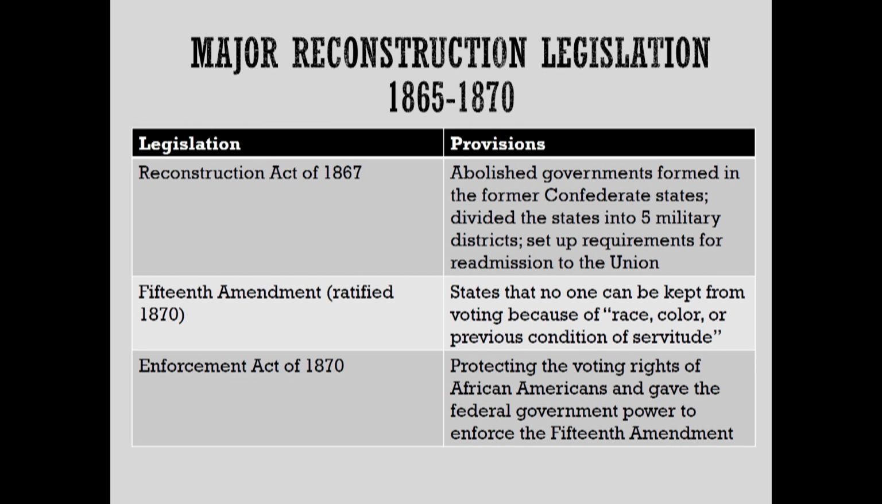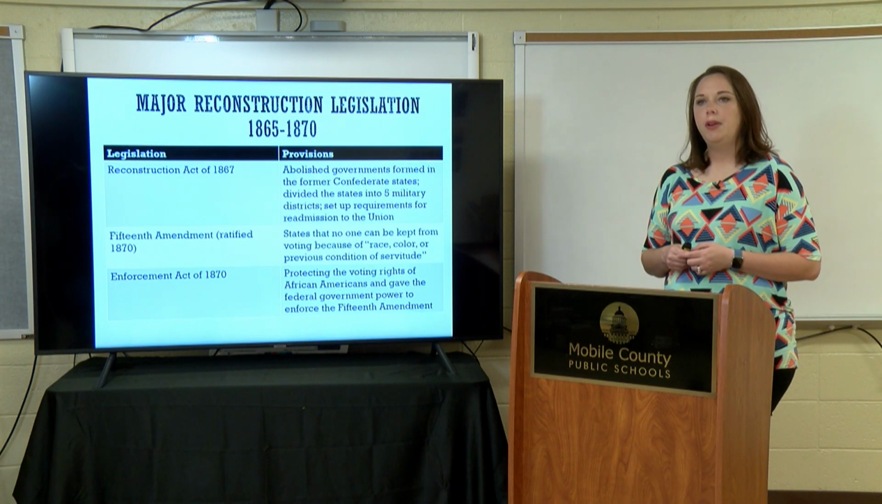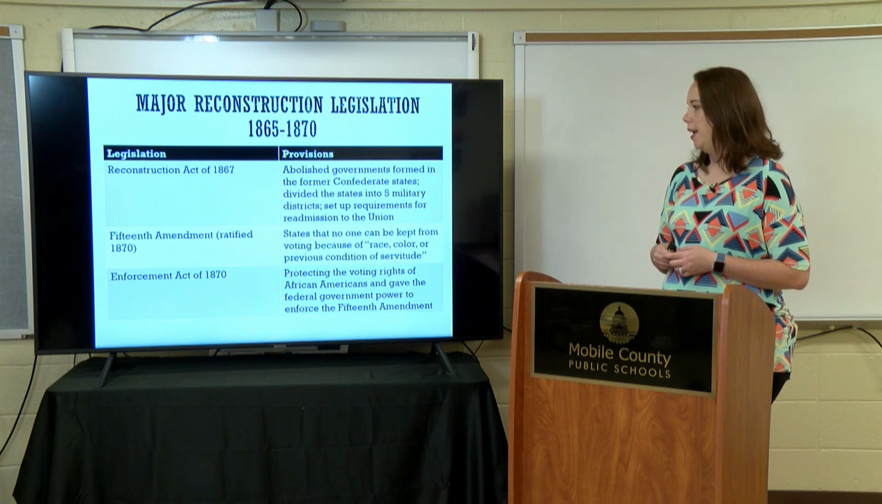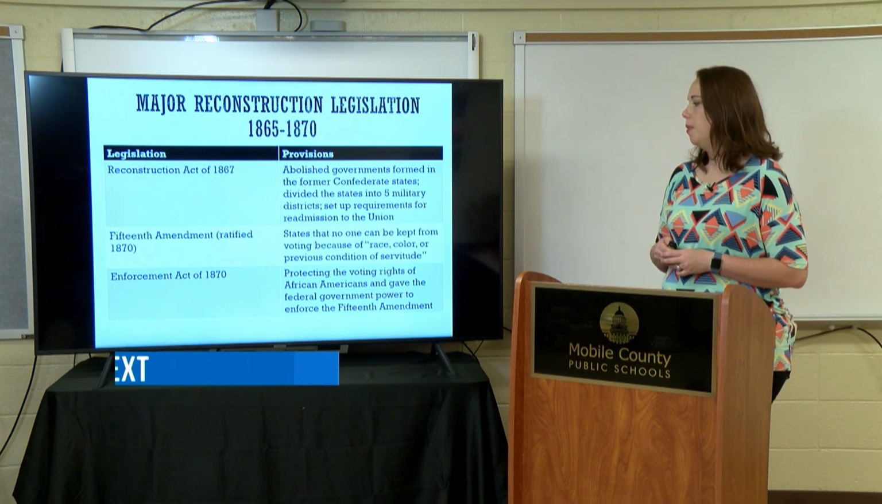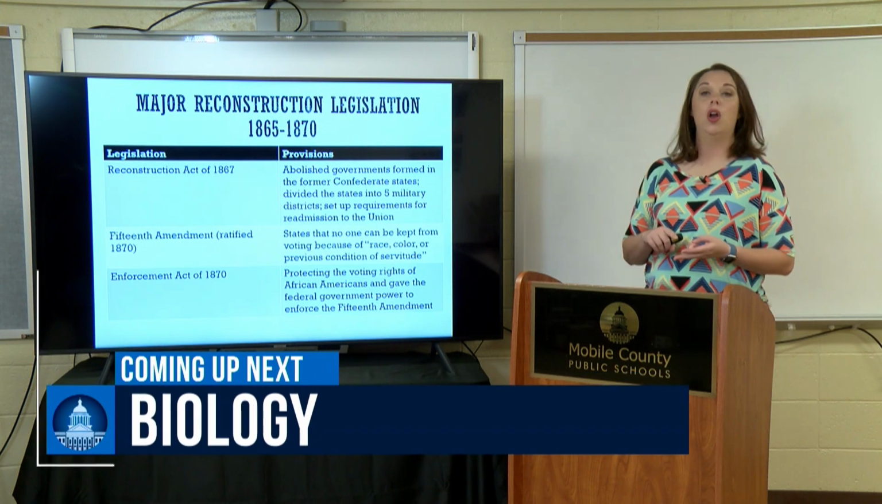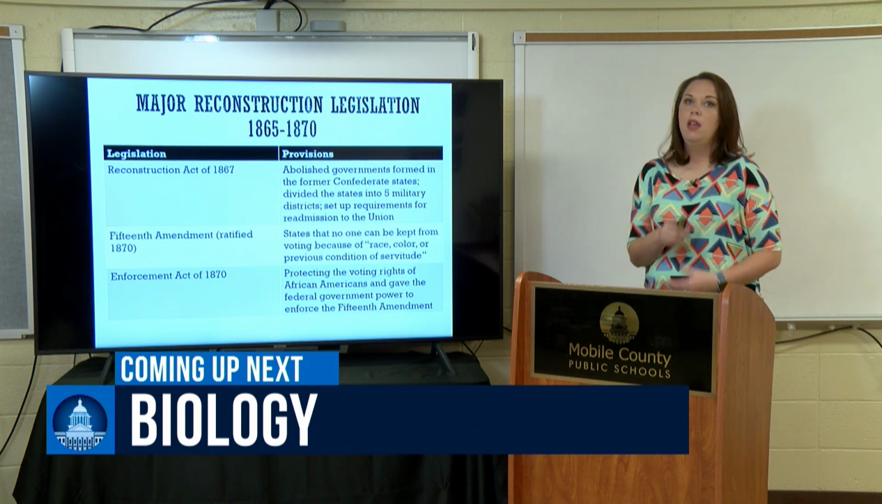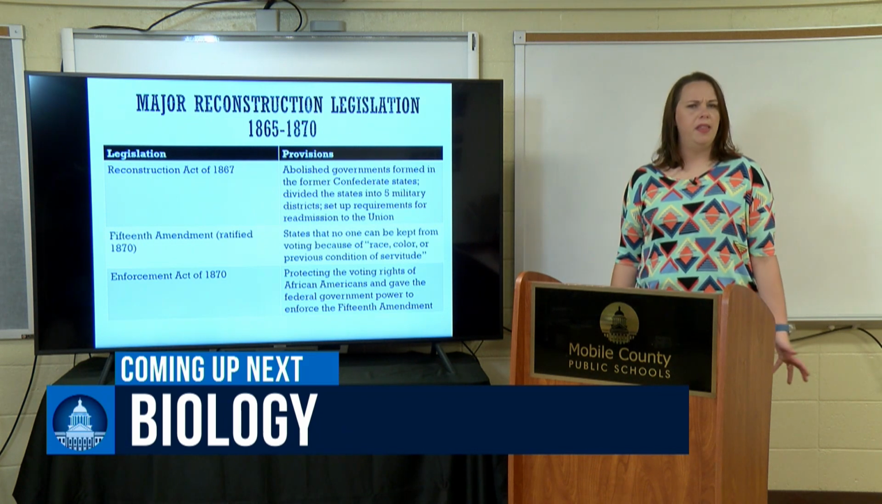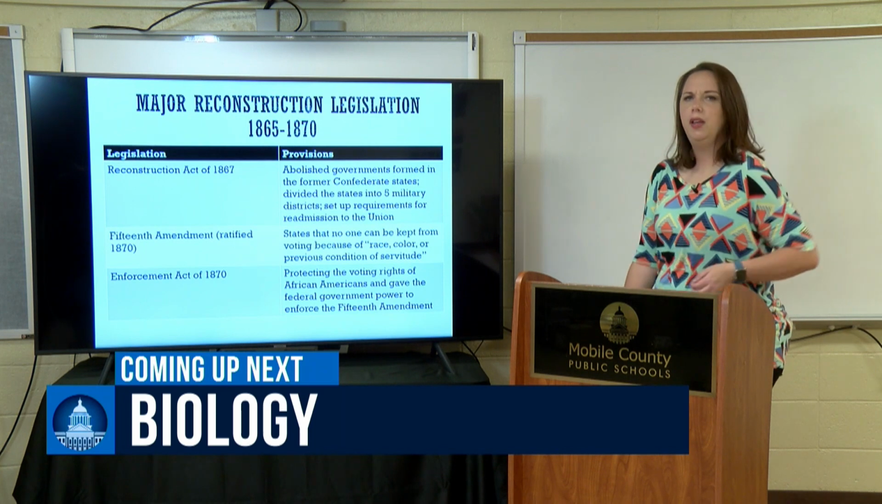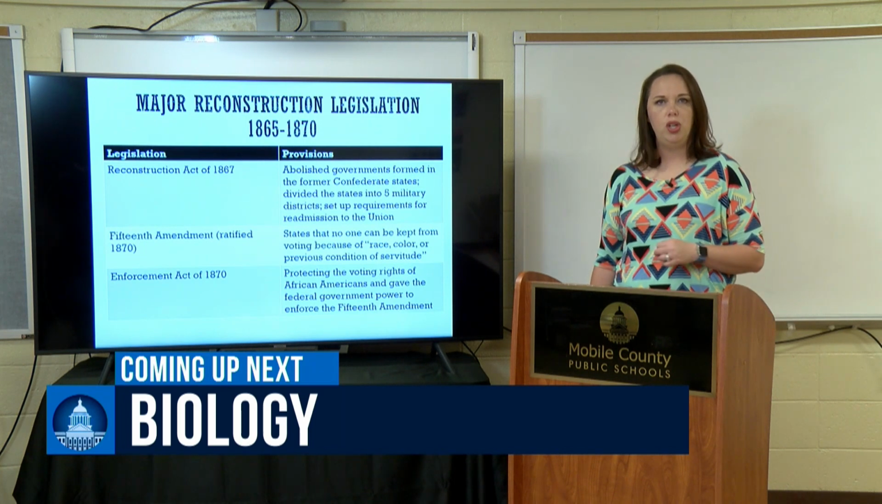Now, another one of the 3 major pieces of Reconstruction legislation that comes out as we talk about these amendments is the 15th Amendment. That's going to be ratified in 1870. This states that no one can be kept from voting because of race, color, or previous servitude. Now, I want you to notice something that's missing, and this is very important because we're actually going to celebrate this anniversary this June.